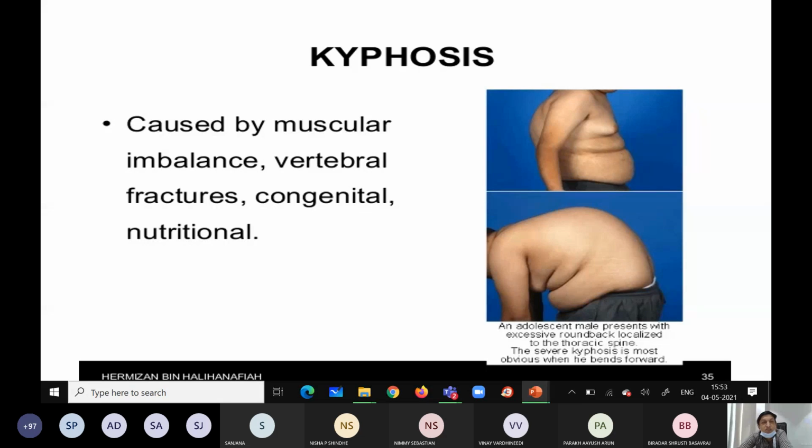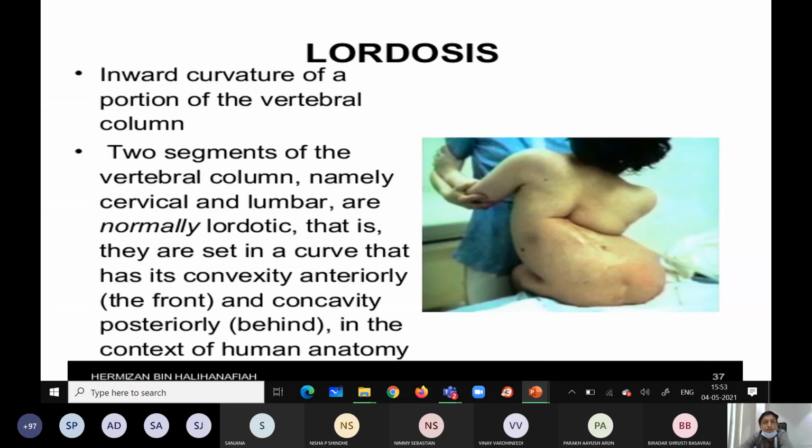So the reasons for kyphosis may be a developmental defect, congenital, nutritional deficiency, muscular imbalance, and whenever there is an injury or fracture to the vertebral column. These are the causes.